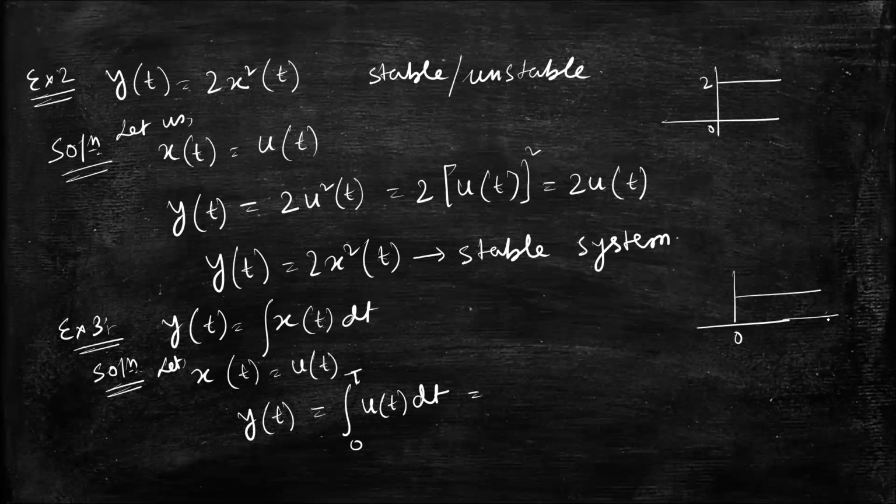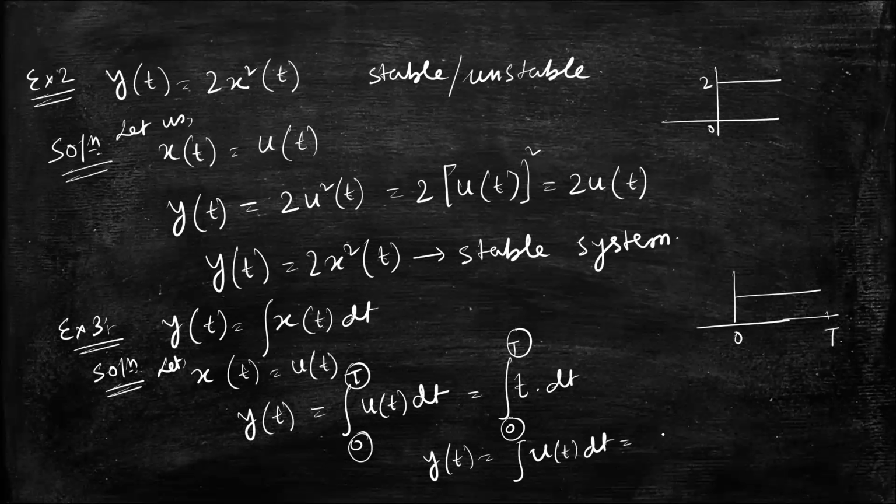I have to bound it. Okay, so now what will be the value? u of t equal to 1, so t dt. If you are not going to give this limitation, then also it is okay. I can simply write y of t equal to integration over u of t dt.